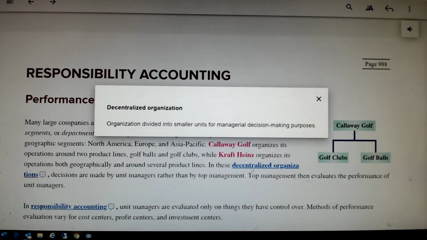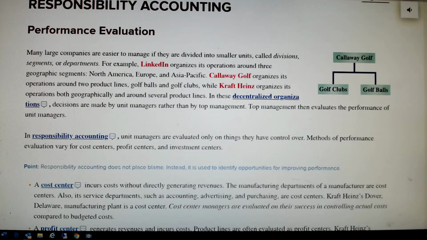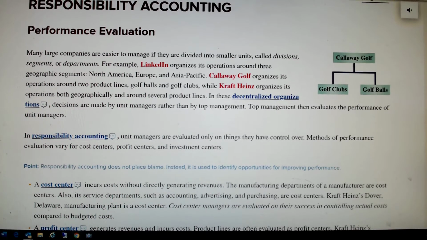And decentralizing them is what? It's divided into these smaller units. So we may have a manager for each store. And within the store, there's a manager for each department. That's what they're doing, decentralizing the organization into departments and putting somebody in charge of that particular department. That means that we've got responsibility accounting issues, we've got reporting issues to each one of those people that are in charge of whatever segments we've created.